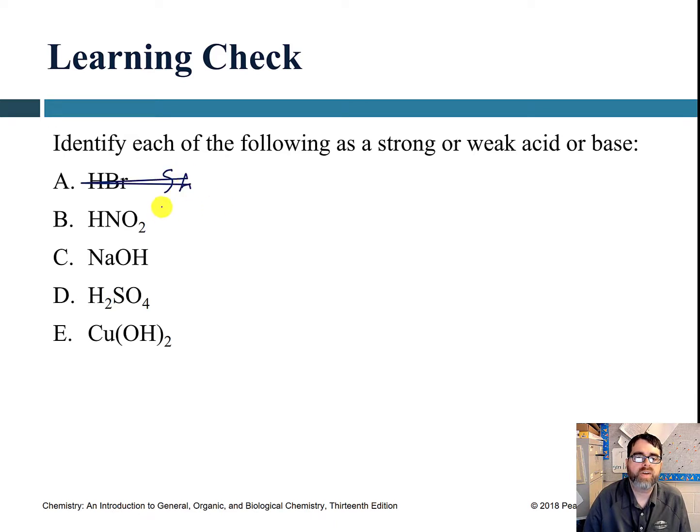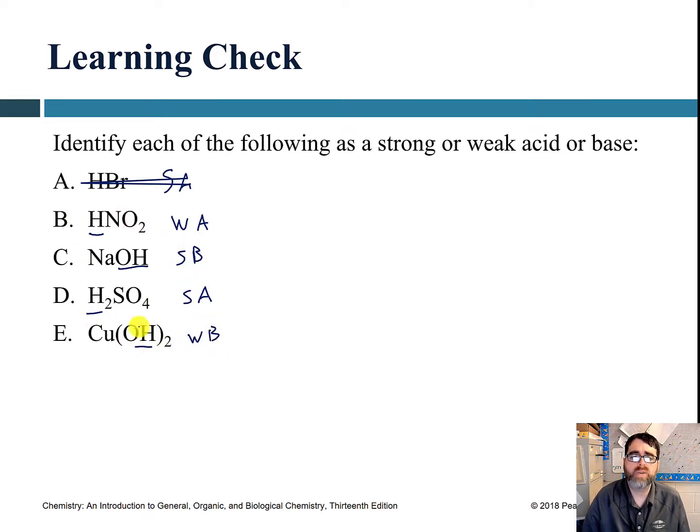This one here is a strong acid. This here is a weak acid. The hydrogen here tells us it's an acid. Hydroxide here, so it's a base. It's a strong base. If you go back and double check that list, hydrogen here, it's an acid. It's a strong one because you're going to go back and check the list. Hydroxide here, it's a base, and it's going to be a weak one because it's not on the list.